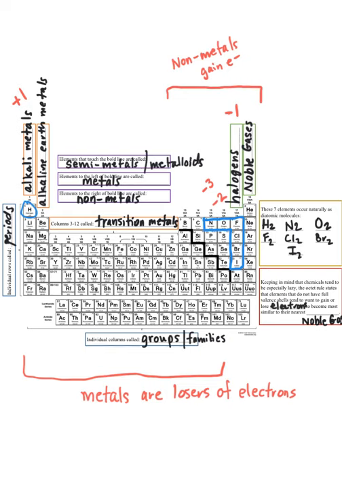And similarly, the alkaline earth metals will also lose electrons, but they'll lose 2. A substance like magnesium, atomic number 12, could lose 2 of its electrons to have 10, the same number that neon does, which comes before it. We're going to put a big +2 at the top of this alkaline earth metals group. We're going to omit the transition metals for now because they're crazy and do weird things.